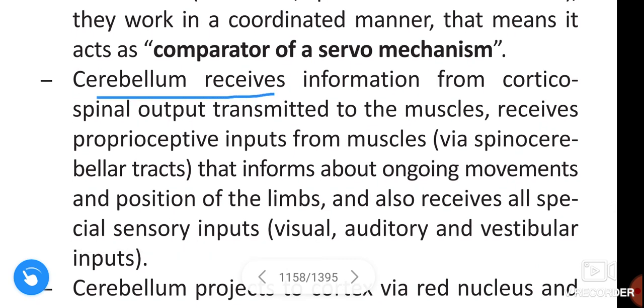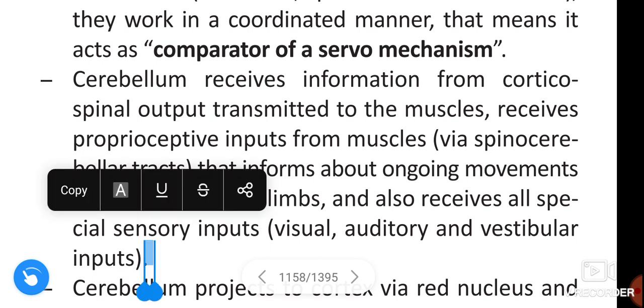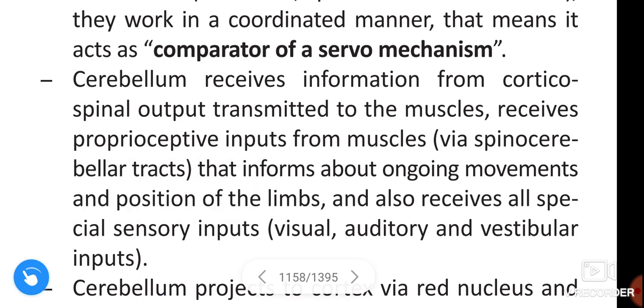And cerebellum receives information from corticospinal output transmitted to the muscles and receives proprioceptive inputs from muscles via spinocerebellar tracts that informs about ongoing movements and position of the limbs, and also receives all special sensory inputs like visual, auditory and vestibular inputs.